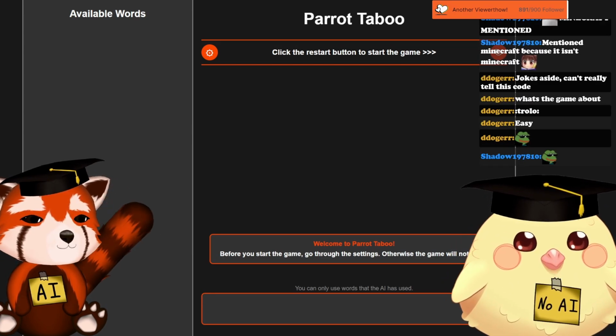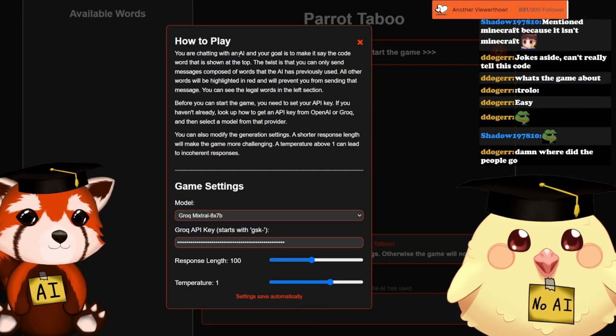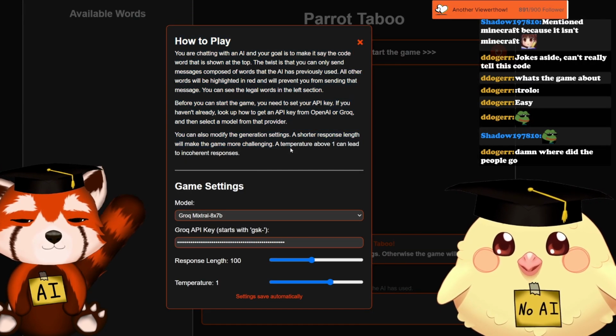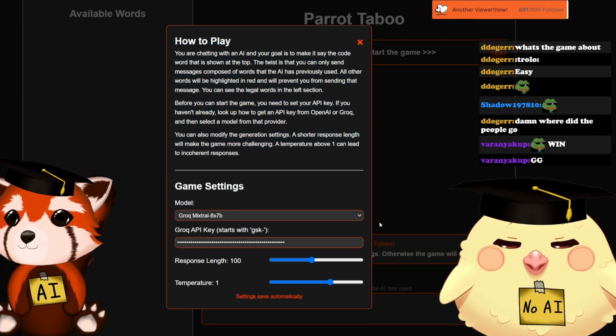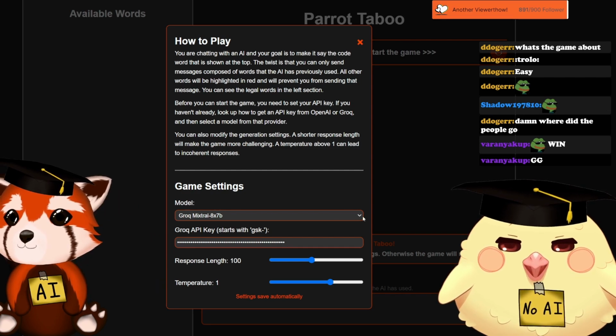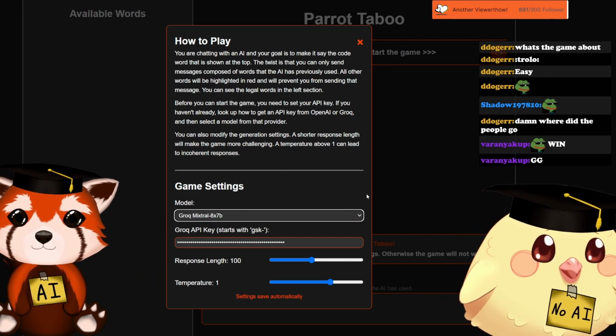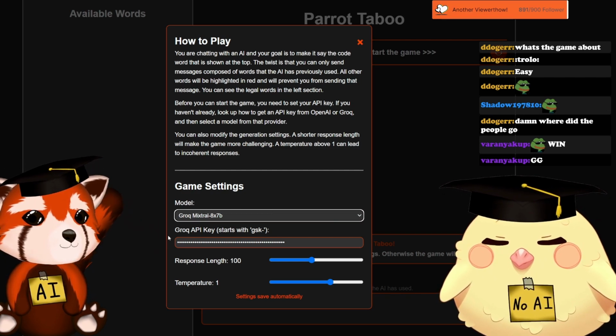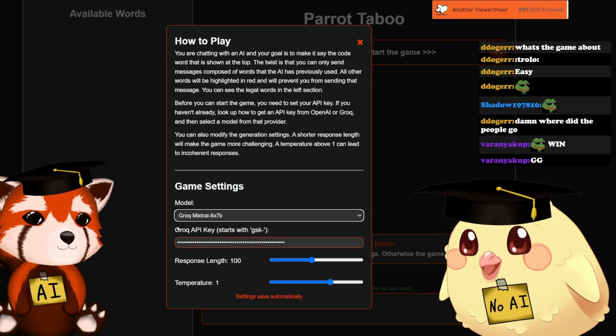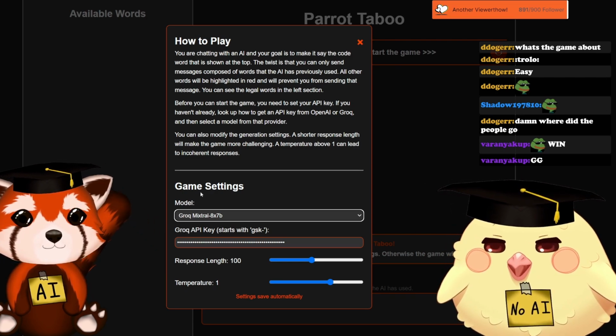What you have to do before you start the game is go to the settings. Here you have a quick summary of how to play. Then you select a model. There are several models that I have made available because these are basically API calls. And then you need to put your API key in here. I'm not shipping this with my API key, I hope.